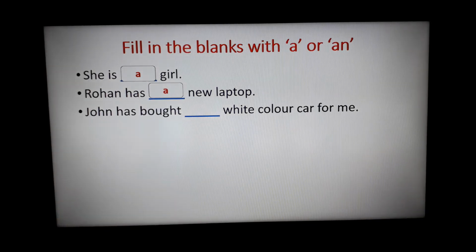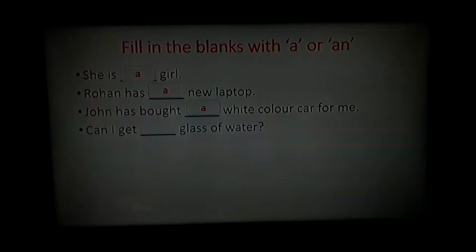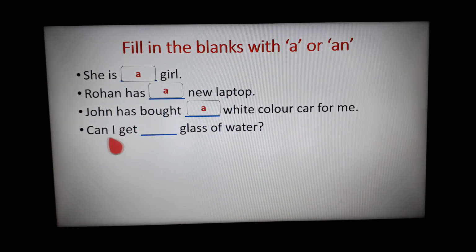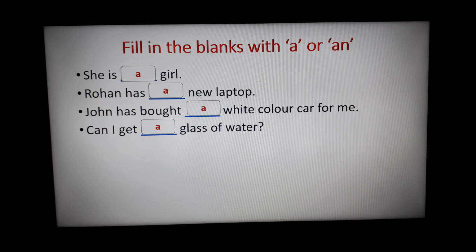Now look at the third sentence. John has bought dash white color car for me. W is a consonant. So what will we write here? A. John has bought a white color car for me. Next sentence. Can I get dash glass of water? G is a consonant. So what will we write here? A. Can I get a glass of water?